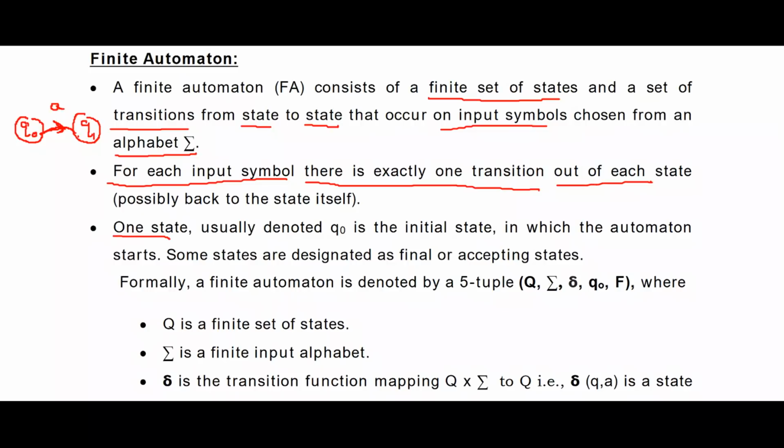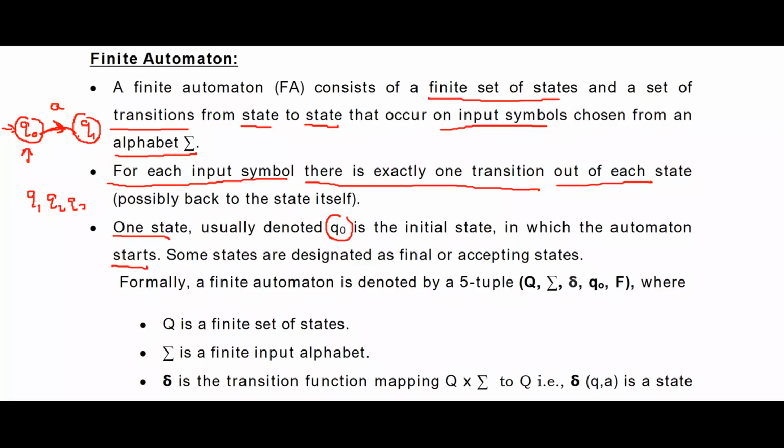One state is usually represented with Q0. Usually we represent the initial state. That means where your journey starts, where your automata starts changing from one state to another state, that is called the initial state. The initial state is denoted by Q0, in which the automata starts. Remaining states are represented with your own numbering Q1, Q2, Q3, and so on. You can give it your own number.